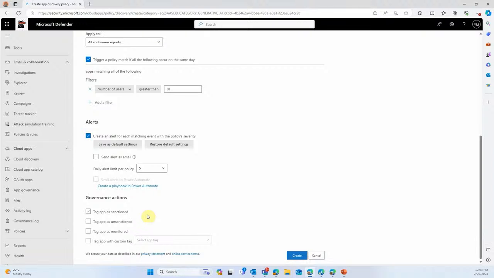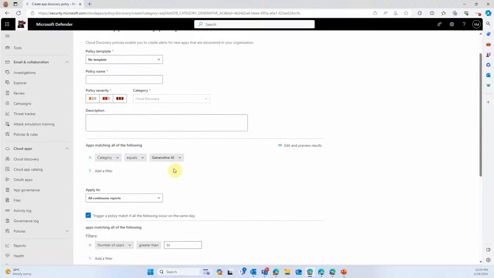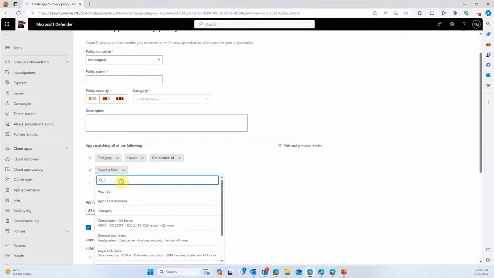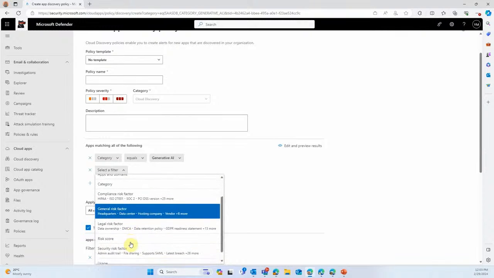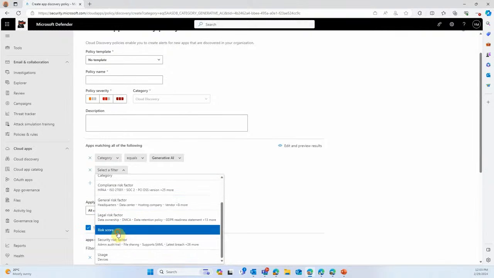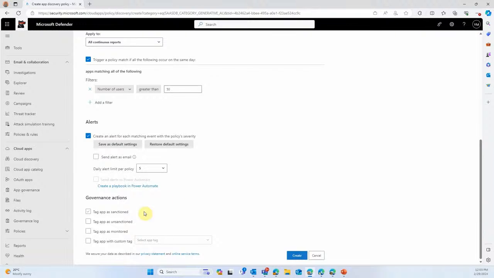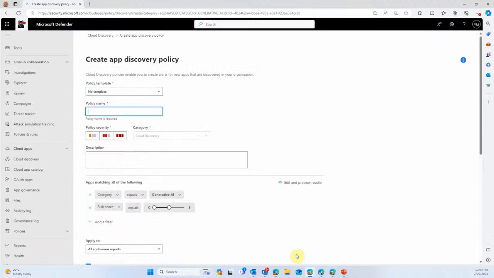You can apply filters to this policy for each and every setting that our analysts have reviewed for each of these apps, such as the category, compliance factors. But here today, as we said, we're going to look specifically at the risk score, which is a final aggregate of each of those parameters. Then you can apply a tag as unsanctioned. You put a name on the policy, and you can save it.